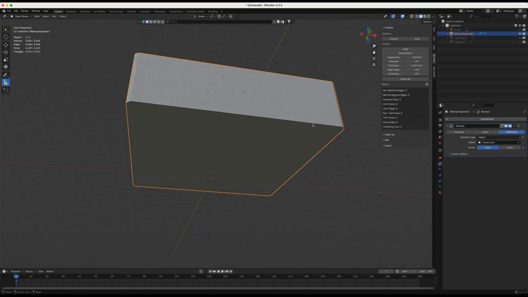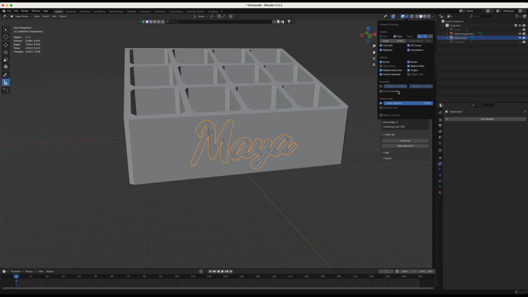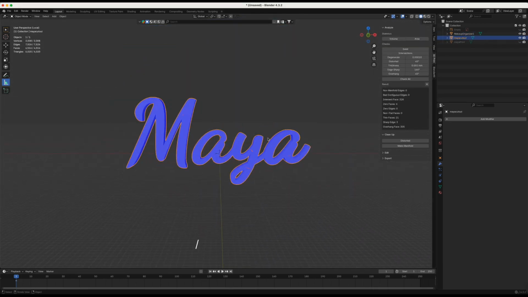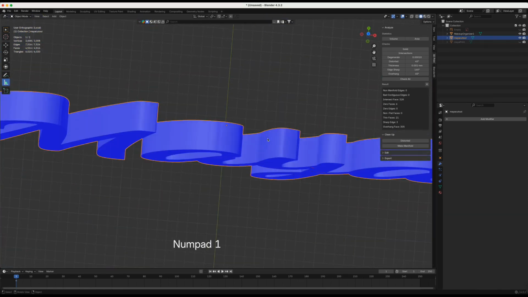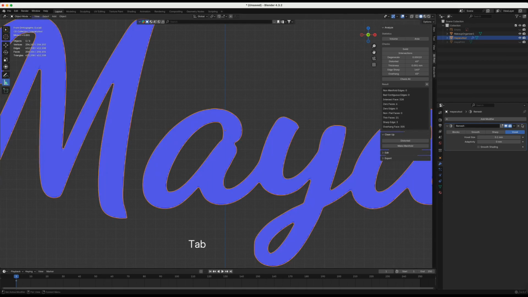It did not work, and let's find out why. Click on the text. Let's see if all the faces are in the proper orientation. And everything that's red is wrong orientation. And that is because when we resized it, vertices started to intersect. The quickest solution for this is to remesh text. So go to modifiers, find the remesh modifier. To apply it, you need to exit edit mode, click apply.